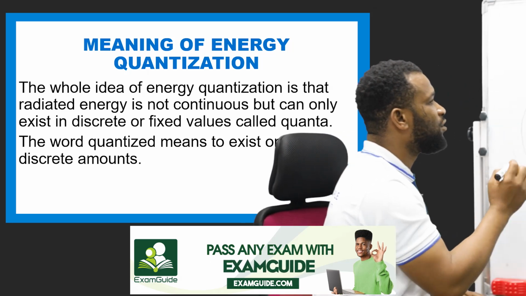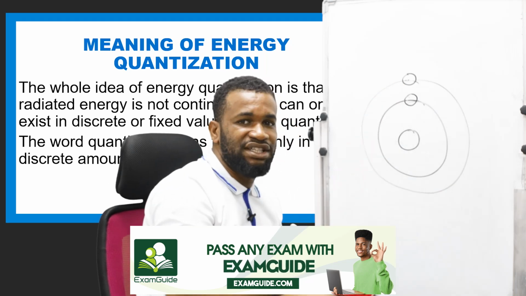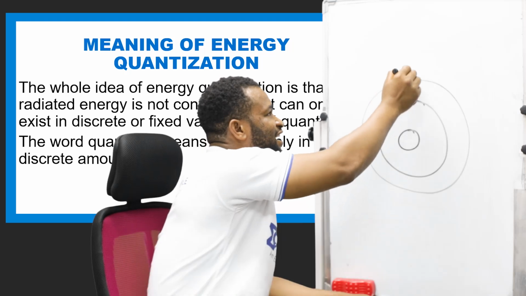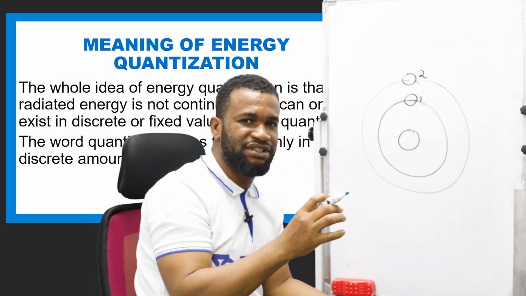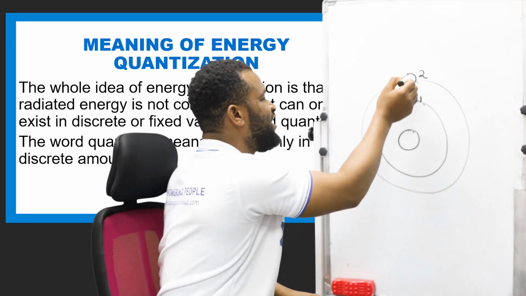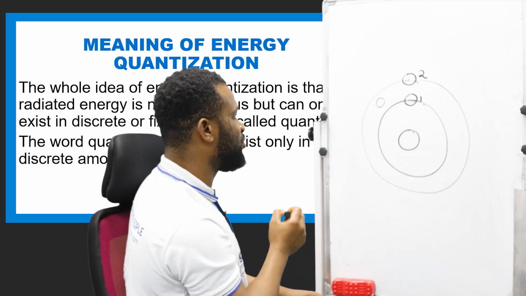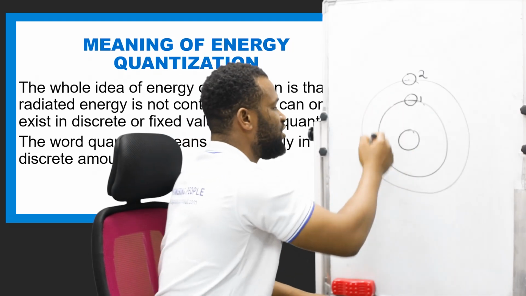So Bohr was saying that there are no intermediate energy levels. That means the energy at this level and that of this point must be fixed. So the electron can never leave this place and come to this place. It is not possible. So they are quantized, they are fixed.